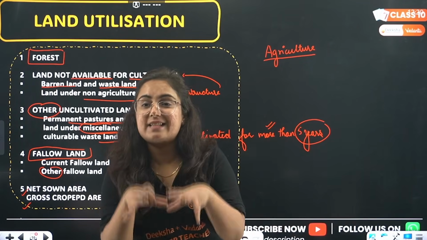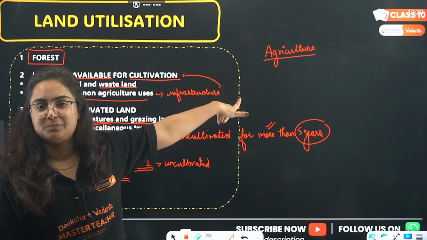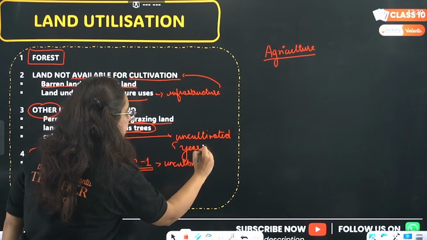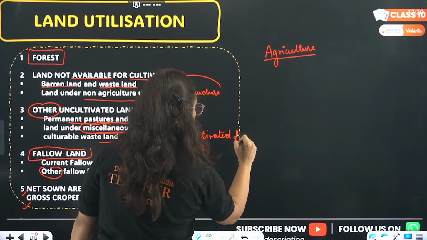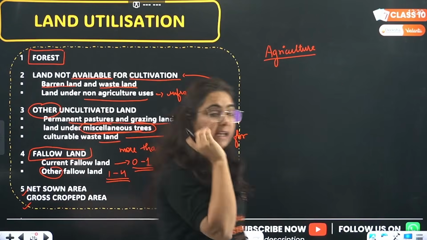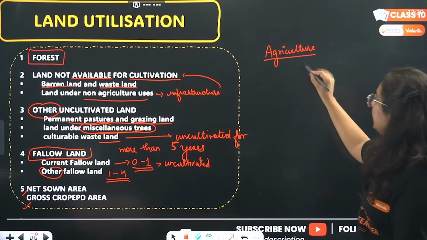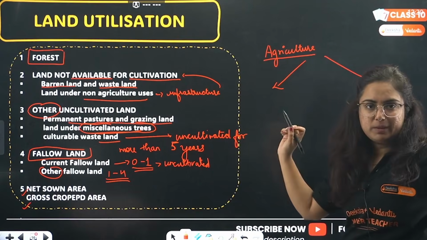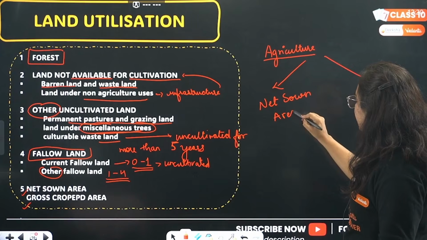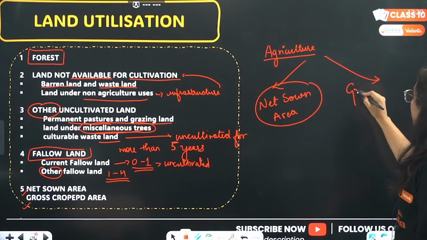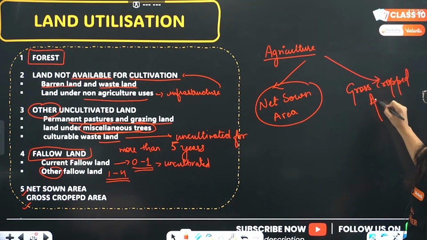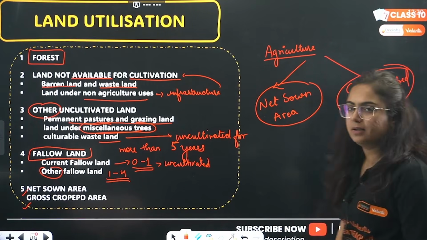Now the next point, that is net sown area and gross cropped area. This is exactly the same agriculture that we kept aside. Okay? Same agriculture that we kept aside. Let's talk about this. In agriculture, the land that is used for cultivation, we have two categories. How many categories? Net sown area, the definition comes for sure. Net sown area. Okay? And then we have gross cropped area. We have net sown area as well as gross cropped area. What is this?